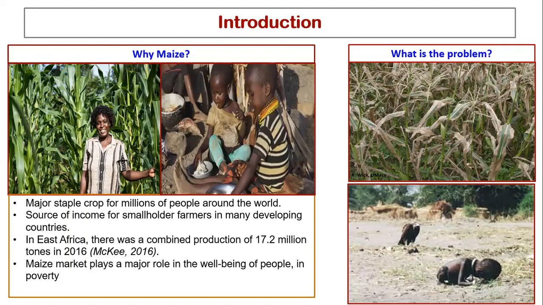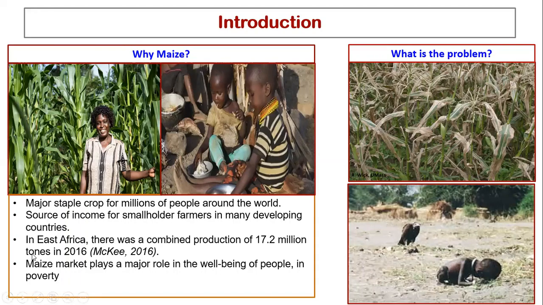It's easily accessible. It has all the minerals, the vitamins, the proteins, the carbohydrates, and these help our children to grow. For example, most of us have consumed it in schools, and you can see that it's really a very important food crop, and it's a source of income to many smallholder farmers in the East African region.